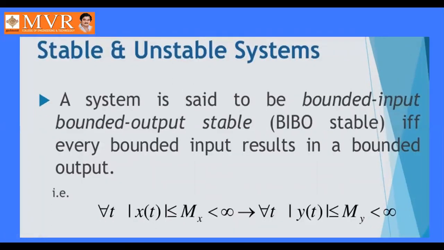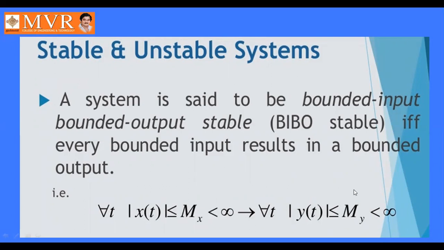Next, stable and unstable systems. A system is said to be bounded input, bounded output stable, BIBO stable, if every bounded input results in a bounded output. Bounded input means for all values of t, mod x(t) is less than or equal to Mx, which is less than infinity. This tends to, for all values of t, mod y(t) is less than or equal to My, which is less than infinity. Okay, this is the bounded input bounded output relation.